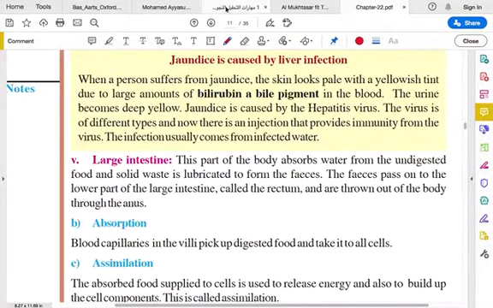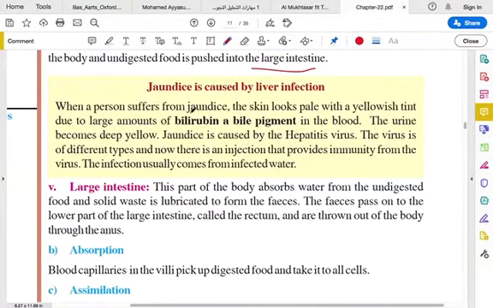So jaundice is caused by liver infection. This is additional information they have given here. When a person suffers from jaundice, you might have heard of jaundice, right? The skin looks pale with a yellowish tint. Even the eyes look yellow in color. This is because of large amounts of bilirubin, a bile pigment, in the blood. We talked about bile juice, right?